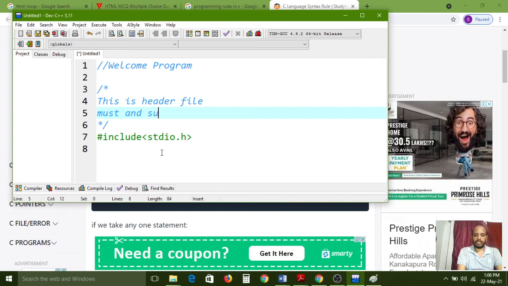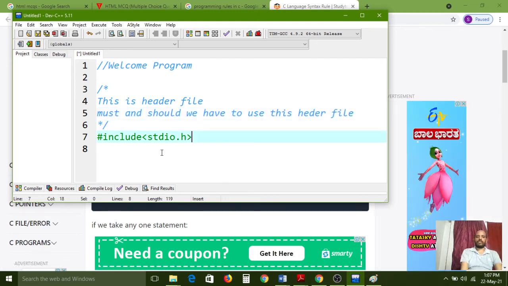Must and should we have to use this header file. Okay, so for this header file I have declared more information, so that's why in this tool the information came in two lines now, so that's why I used a multi-line comment here. So the header file is required for this program.